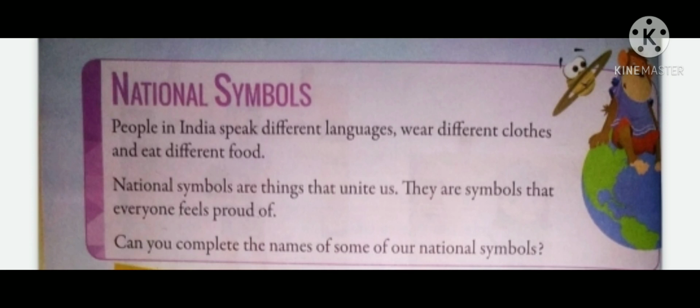National symbols are common in all parts of the country. Actually, national symbols unite us and make us stand together. They are symbols that everyone feels proud of. So can you complete the names of some of our national symbols? Let us go through. Number 1, you can see the picture.